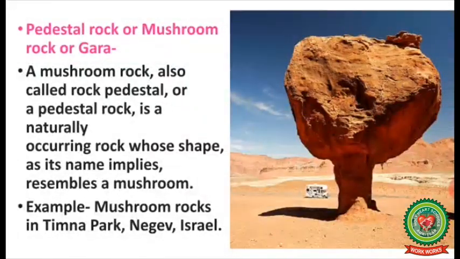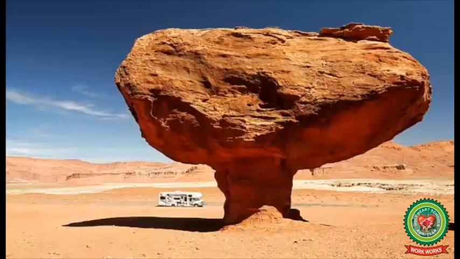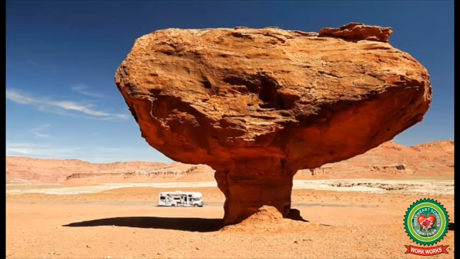The next term is pedestal rock or mushroom rock or gara. A mushroom rock, also called a pedestal rock, is a naturally occurring rock whose shape, as its name implies, resembles a mushroom.